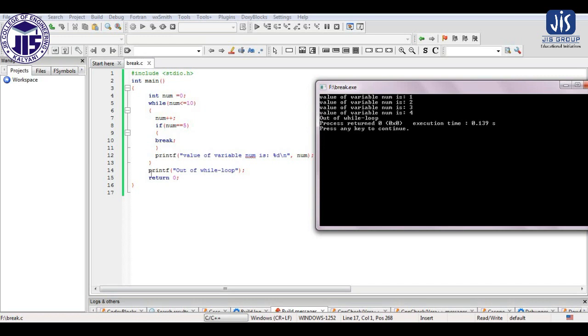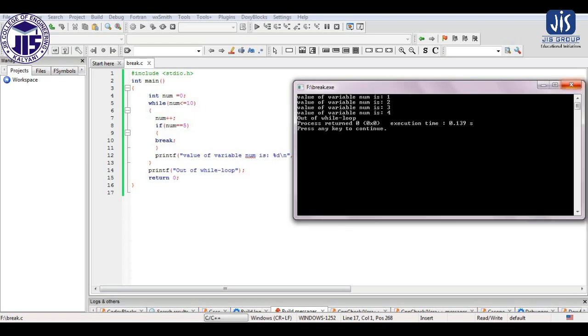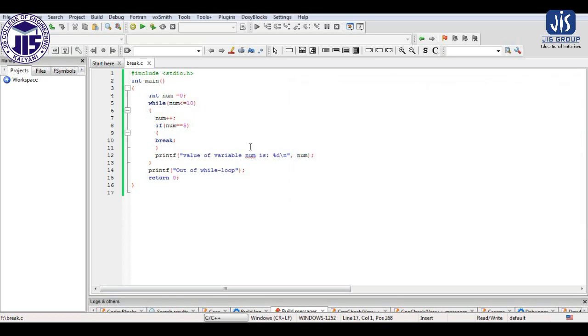So from here it directly comes out of the loop, basically the while loop. From here it directly comes to the printf statement, and out of while loop this statement gets executed. So this is basically the while loop. This opening and closing is basically representing the scope of the while loop. So as soon as the break statement gets executed for the value of num equal to 5, it gets out of the loop, and this printf statement, which is out of the loop, gets executed.